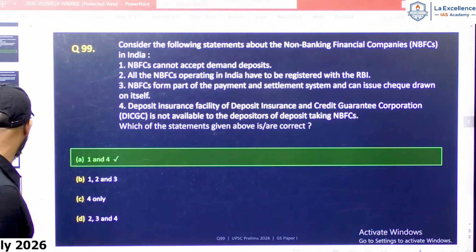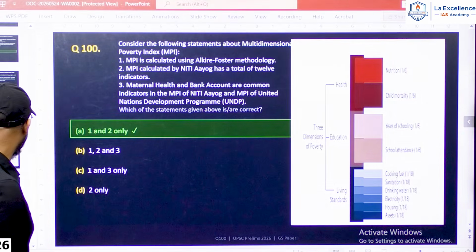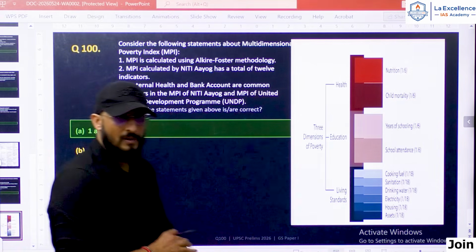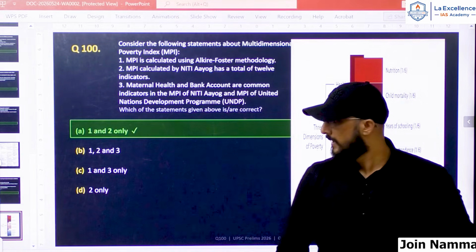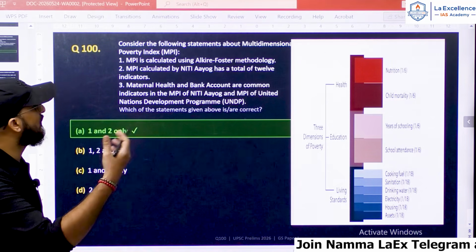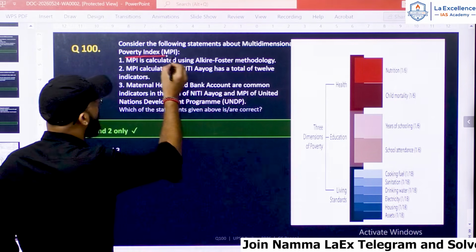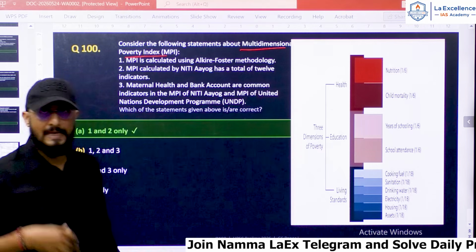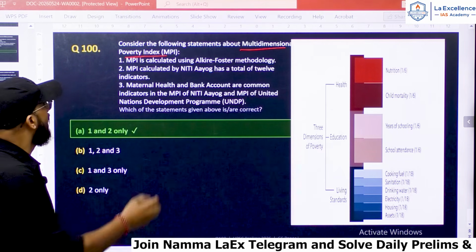Right. That is question number 99. Then question number 100. A little difficult question. Right. This question is about the multidimensional poverty index. Consider the following statements about the multidimensional poverty index, MPI.